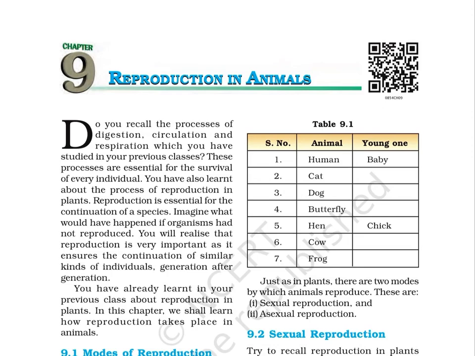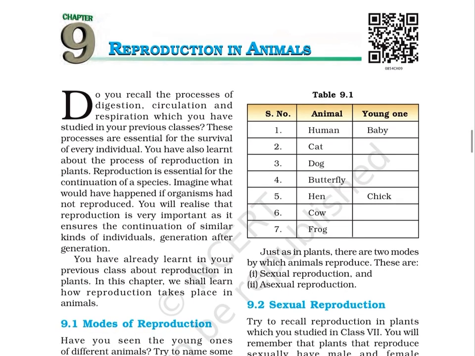Audiobook Science Class 8 Page 100 Chapter 9 Reproduction in Animals. Do you recall the processes of digestion, circulation and respiration which you have studied in your previous classes? These processes are essential for the survival of every individual.